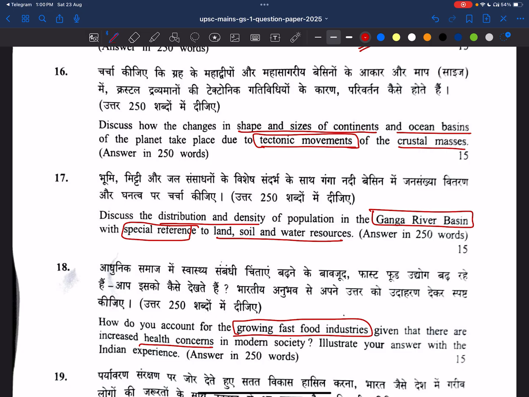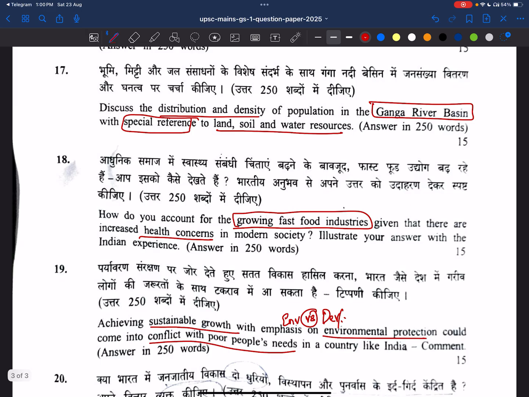Now, discuss the distribution and density of population in Ganga River Basin with a special reference to land, soil, and water resource. So here he only gave the dimensions, right? Land, soil, and water. For each we can write two points, and we have to link it with the distribution and density of population. So see here, two parts, distribution and density, and three factors. This is also a doable question.